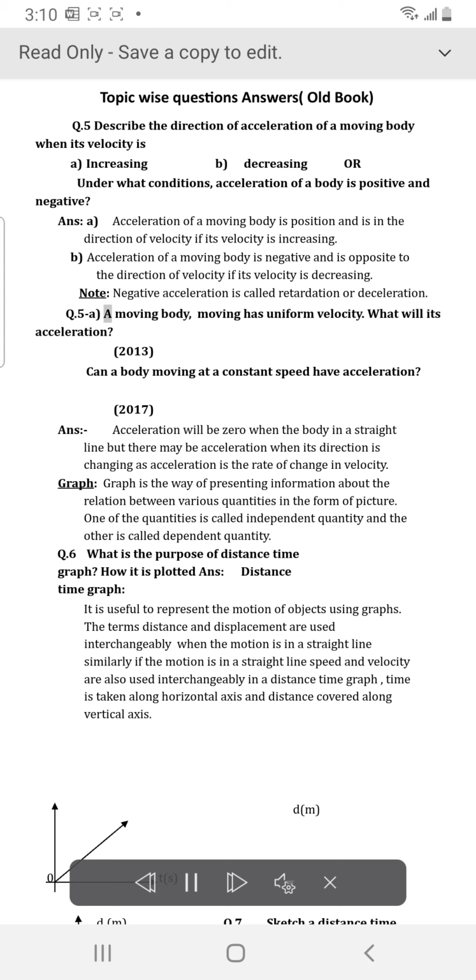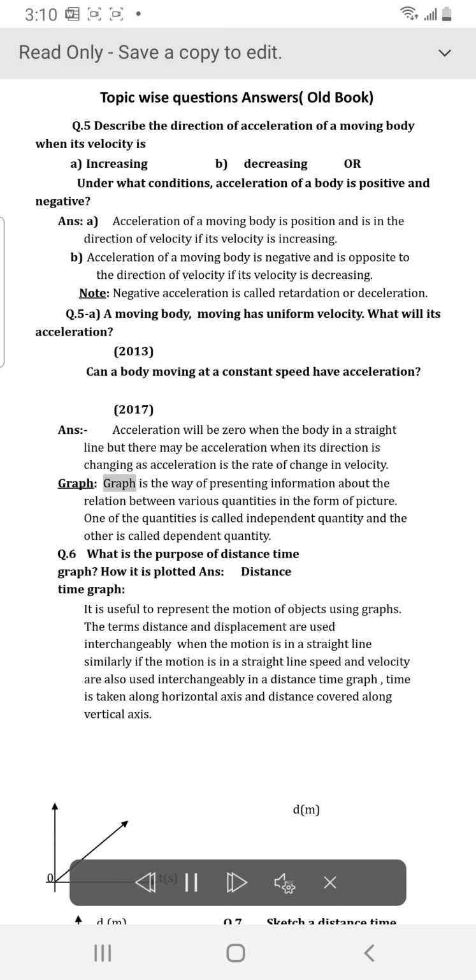Note: negative acceleration is called retardation or deceleration. Q.5 A moving body has uniform velocity. What will be its acceleration? Can a body moving at a constant speed have acceleration? Answer: acceleration will be 0 when the body moves in a straight line, but there may be acceleration when its direction is changing, as acceleration is the rate of change in velocity.